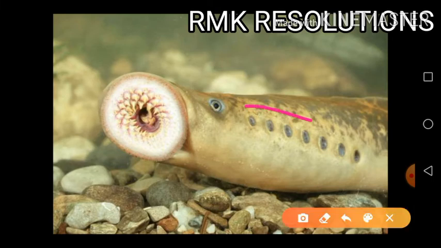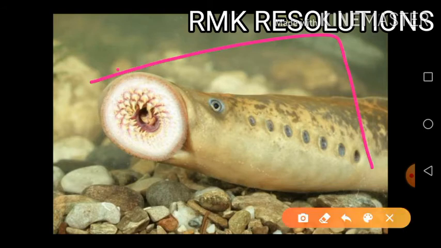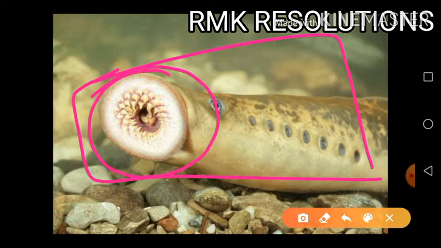Here you can find these are the gills which are present on the body surface for respiratory purposes, and these are the elongated animals, we can say Cyclostomata, elongated, cylindrical, with a circular mouth. And you can also observe here there are no scales present on the body surface, so the skin is smooth.